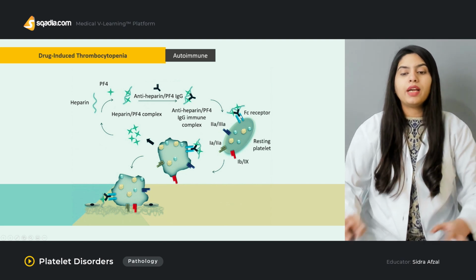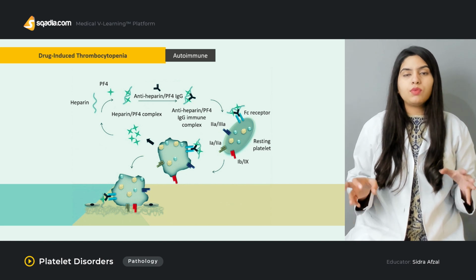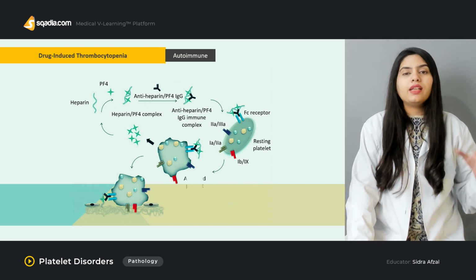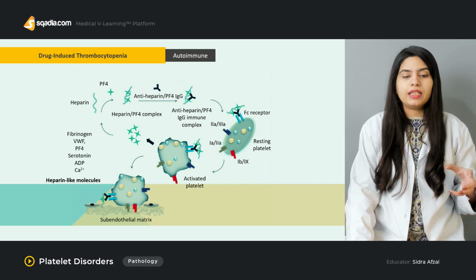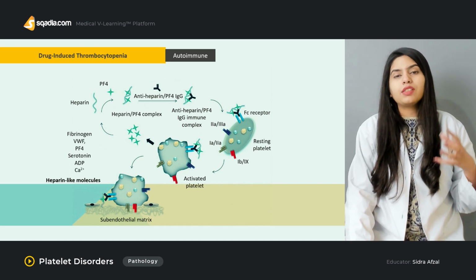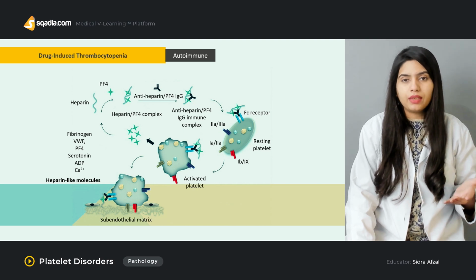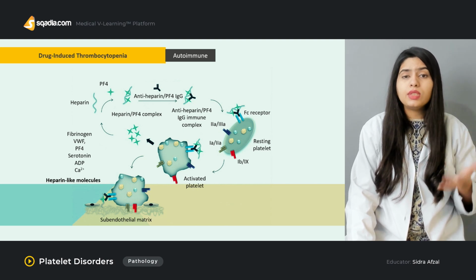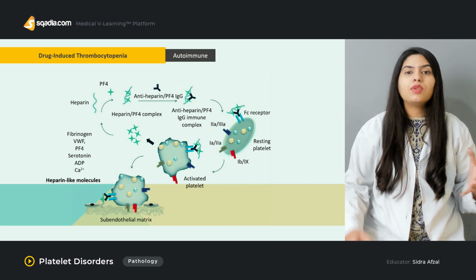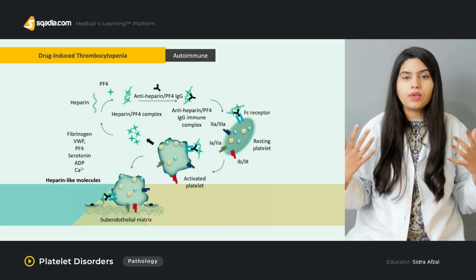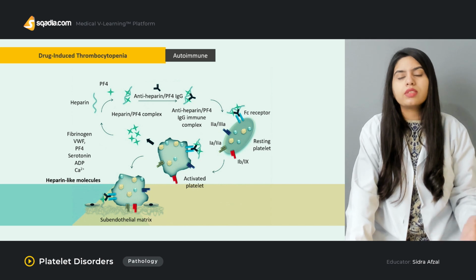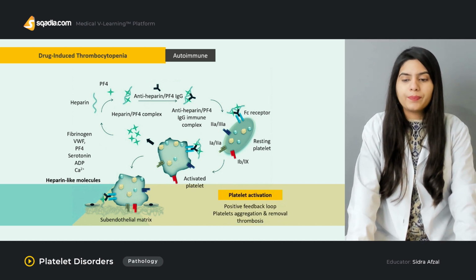Now, when it binds to the Fc receptor of the platelet, what will happen? It will cause very intense activation of the platelet. And when there is activation of the platelet, it will bind to the endothelial tissue, and it will also cause aggregation of other platelets, which will cause the formation of thrombi.